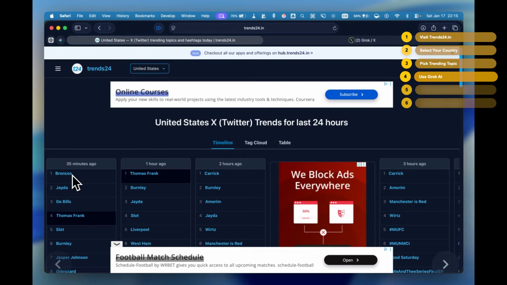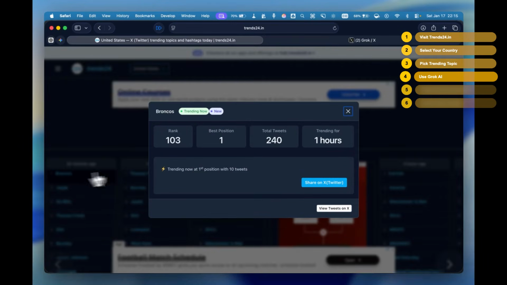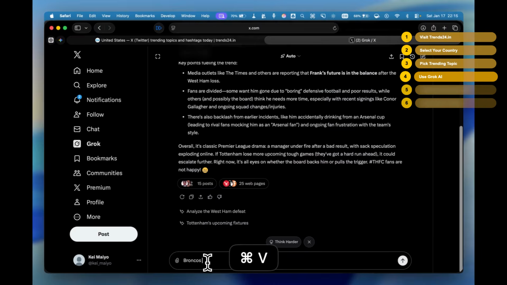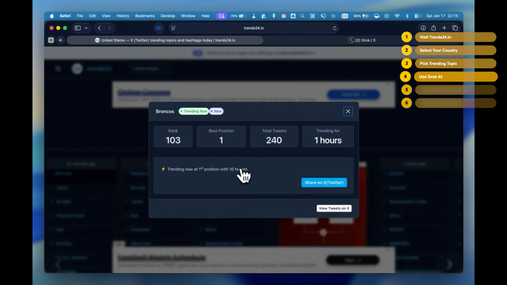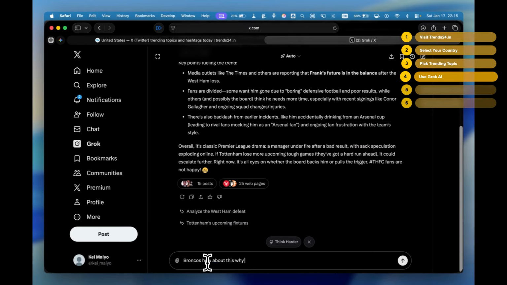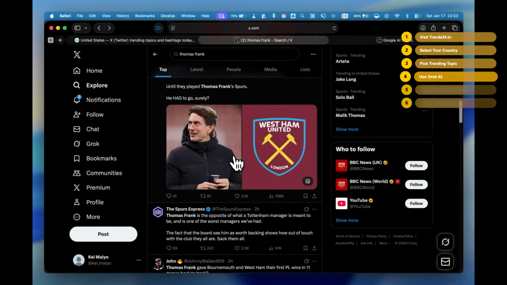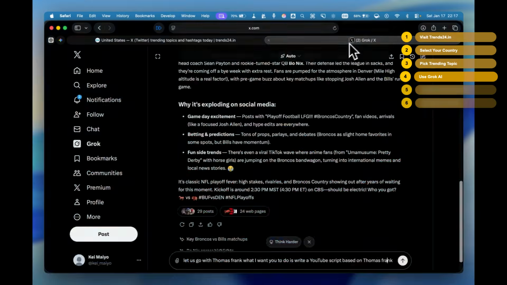If you're not satisfied with the first trend, go back to trends24.in and pick another. Try Broncos at number 2. Ask Grok again. It tells you the Broncos game just started. Keep doing this until you find a trend you understand and feel confident creating content about. Just knowing what the trend is about will not make you money.